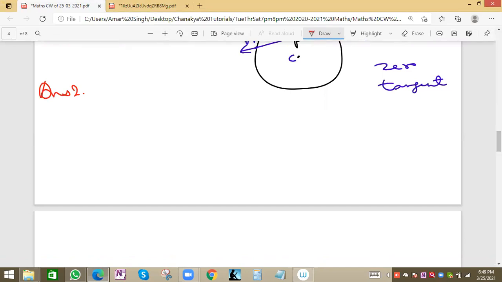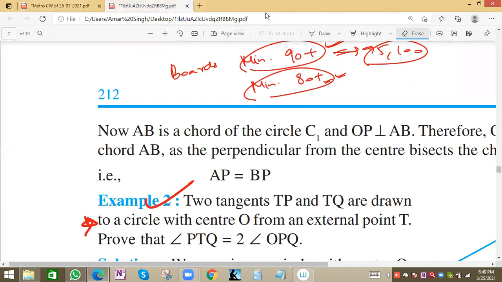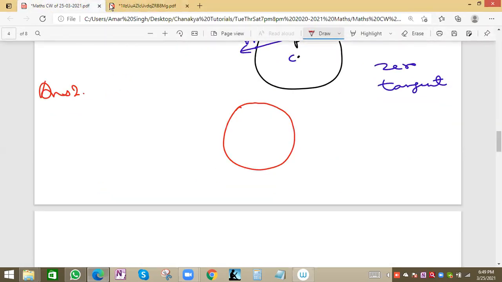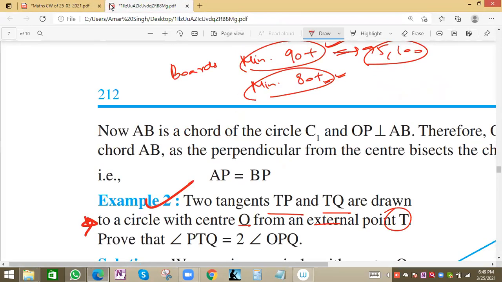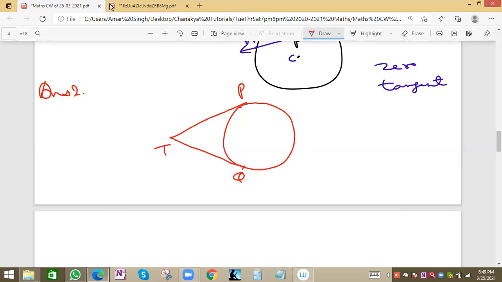So this was one circle, and in the question they say two tangents TP and TQ are drawn to the circle with center O from external point T. T is the external point. So we take T here, and TP and TQ are two tangents meeting the circle at P and Q. O is the center of the circle.